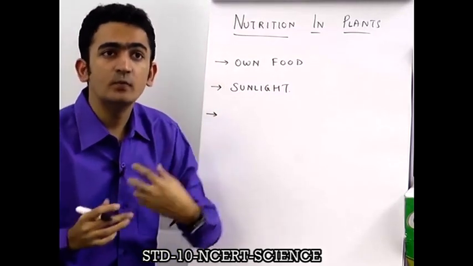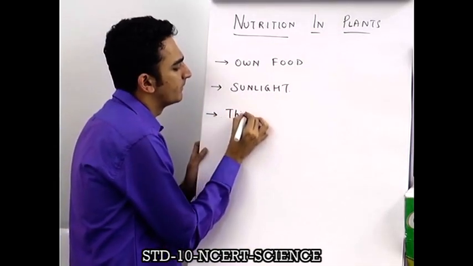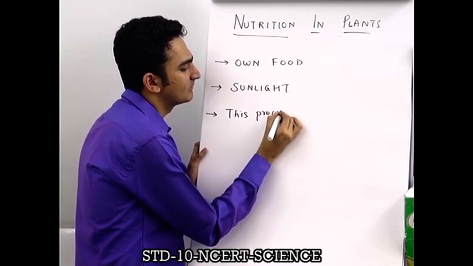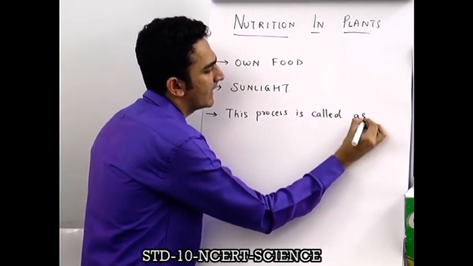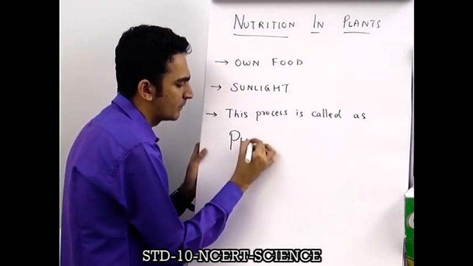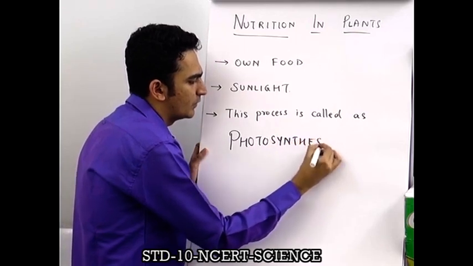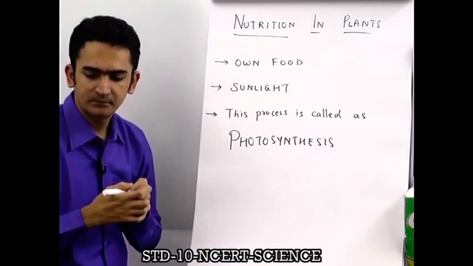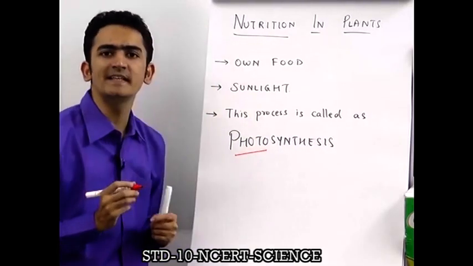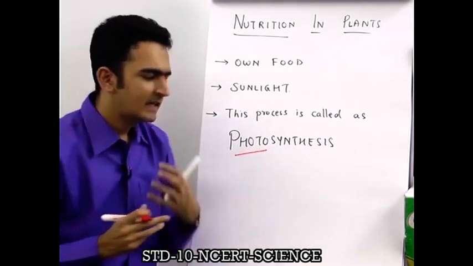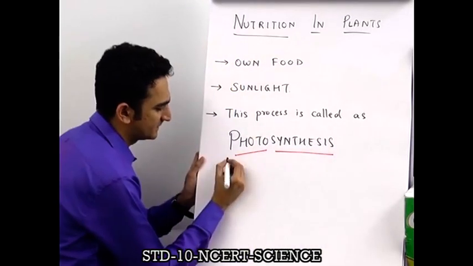Because they prepare their food with the help of sunlight, therefore this process is called as photosynthesis. What do you mean by the word photosynthesis? Students, try to break it. The word photo means light, and the word synthesis means prepare.